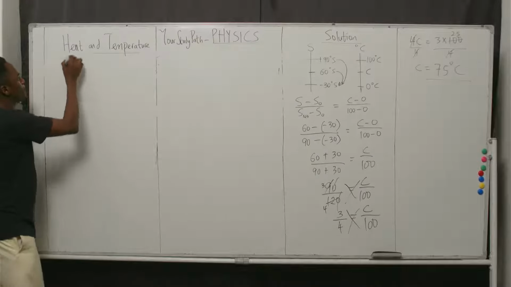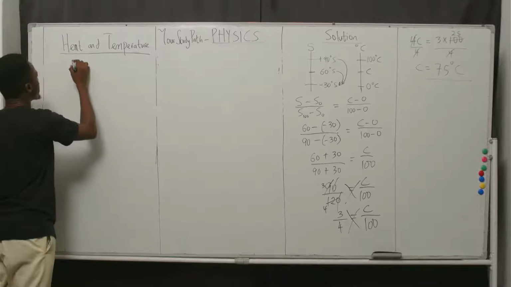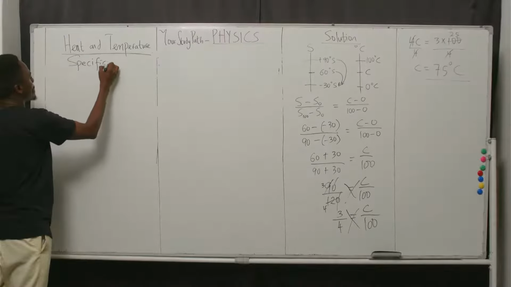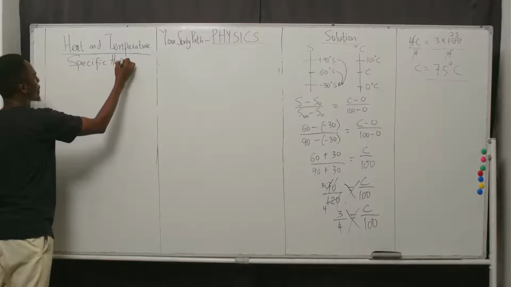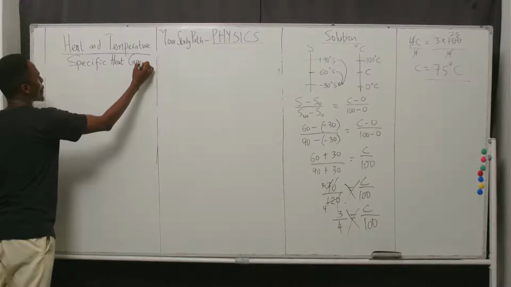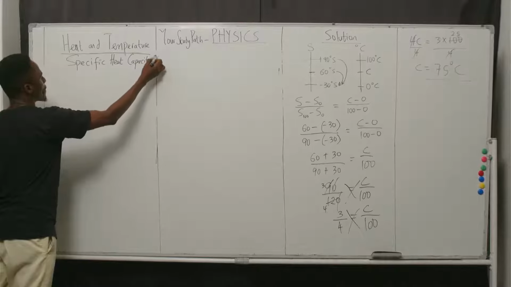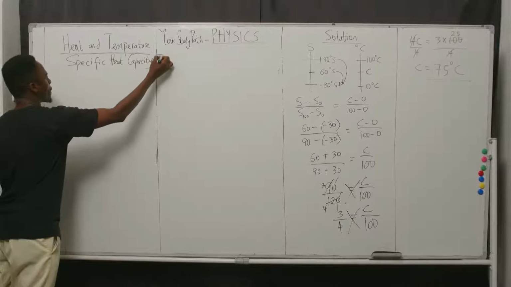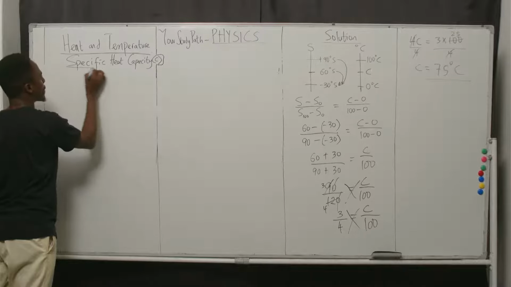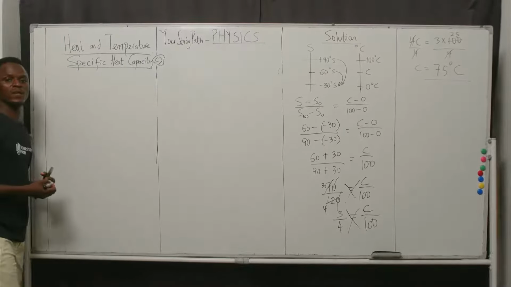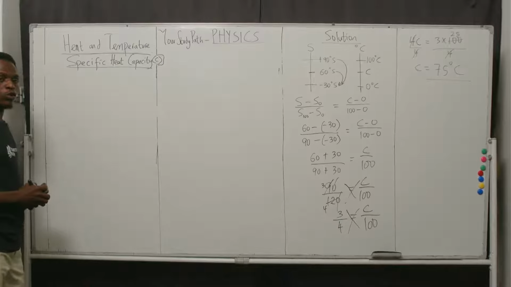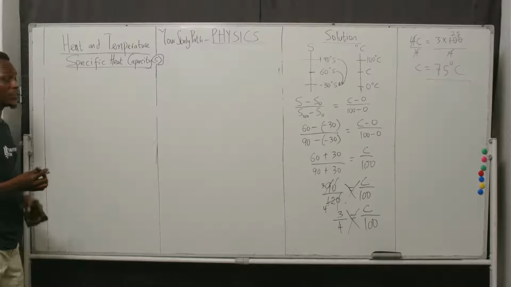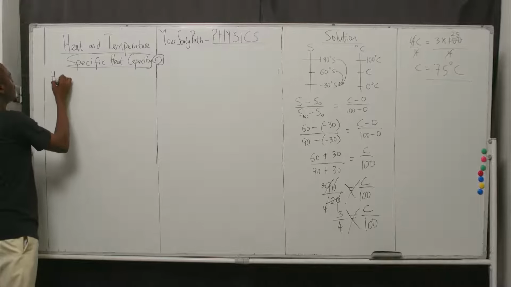Number one, alphabet C. Under specific heat capacity, you should note that it's either you're asked to calculate the heat energy.